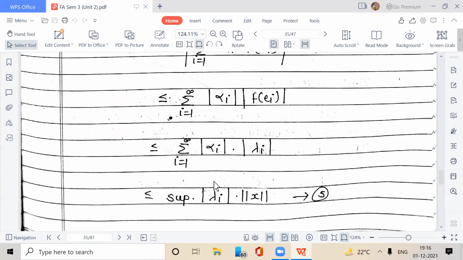You can add one step again. Less than or equal to supremum over i of mod of lambda_i into summation i equal to 1 to infinity mod of alpha_i.